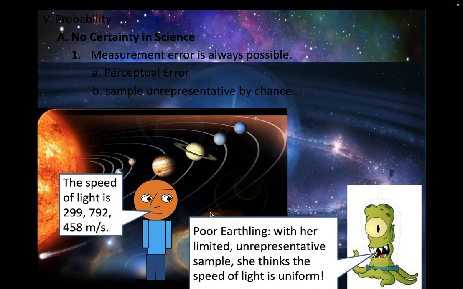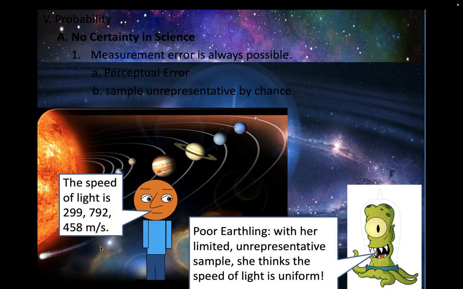And over here you have someone who can observe a much bigger portion of the universe. Based on those observations, that other person concludes that the speed of light isn't uniform. The best theory you could come up with, given the portion of the universe you're observing over here on the left, is that the speed of light is uniform. But if you've observed more of the universe, you see that it doesn't operate the same in all places, and therefore it's only the provincial view that leads to the conclusion that the speed of light is uniform.